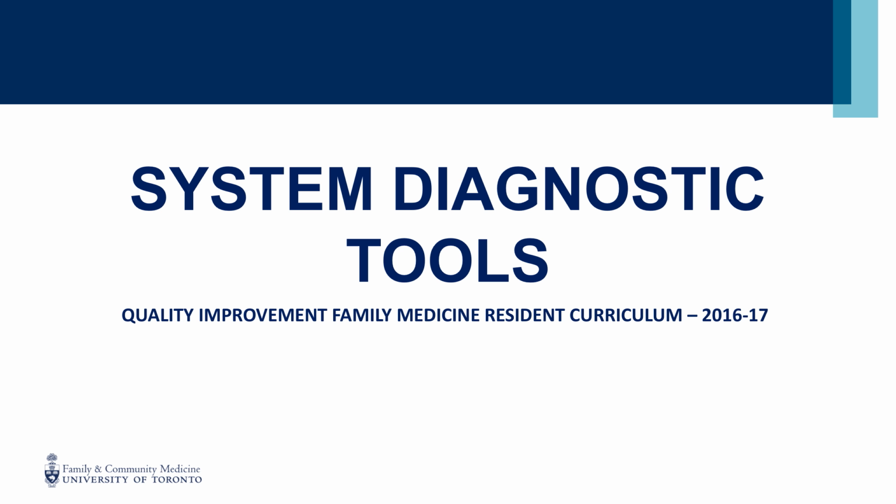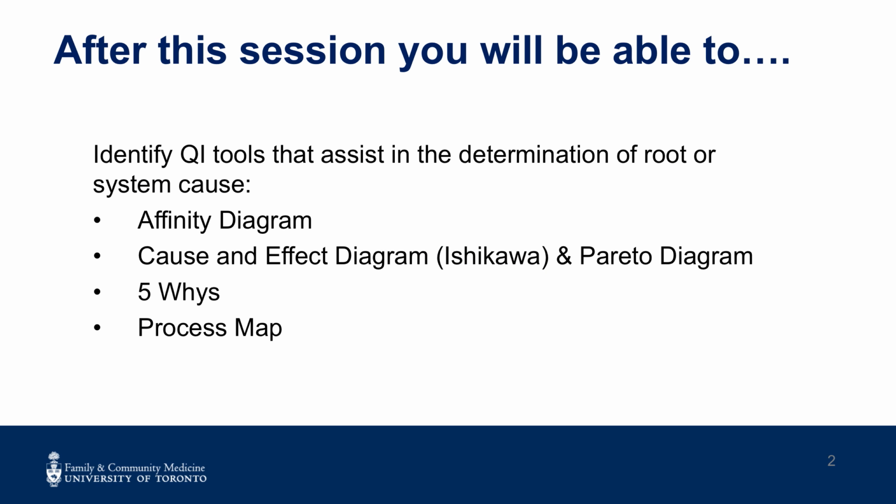These tools support the decision-making around change ideas and inhibit a jump to implement a specific change without consideration for what else might be happening in a particular system. After this session, you will be able to identify QI tools that assist in the determination of root or system cause: affinity diagram, cause and effect diagram, Ishikawa, and Pareto diagram, 5 whys, process map.